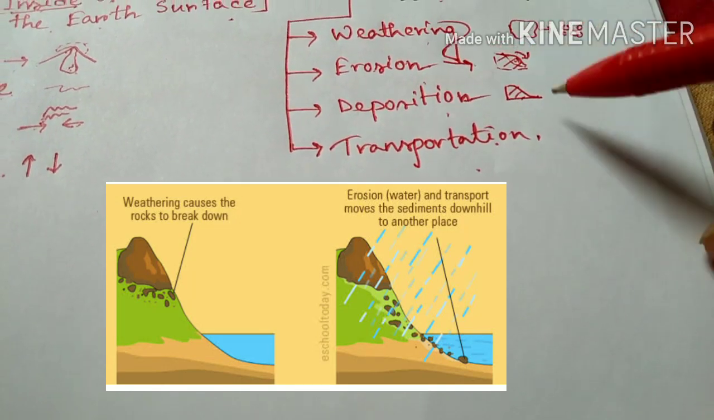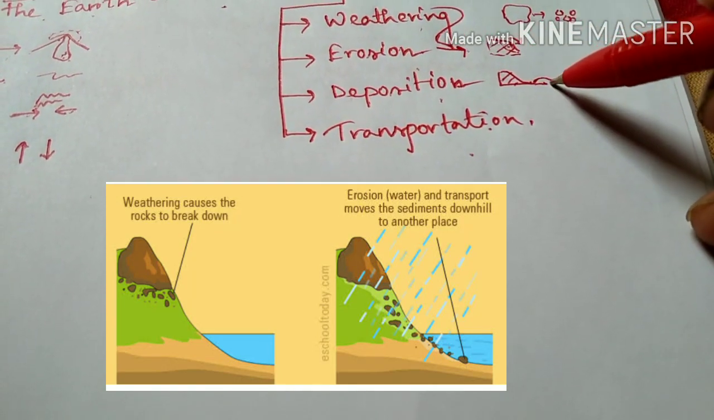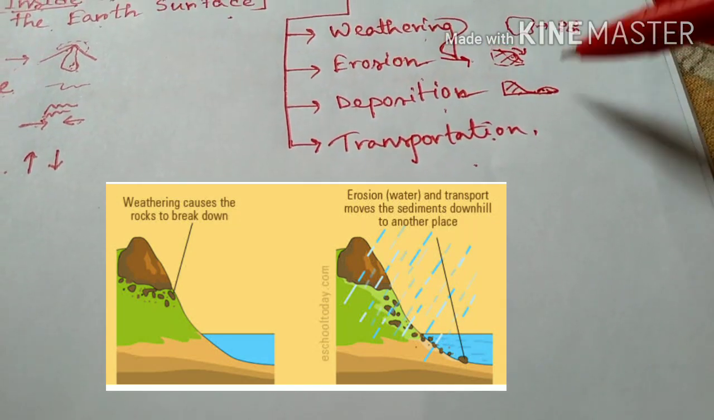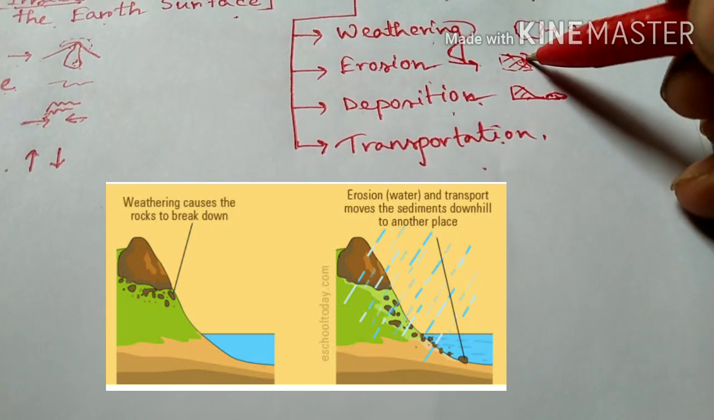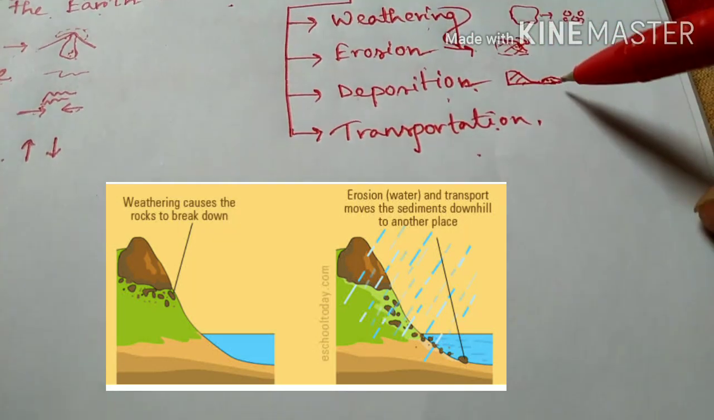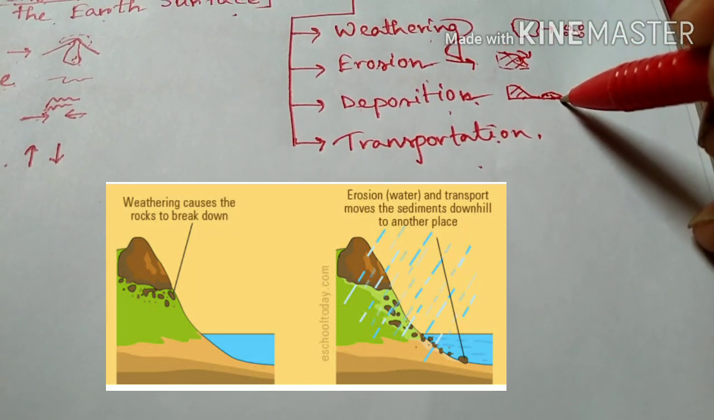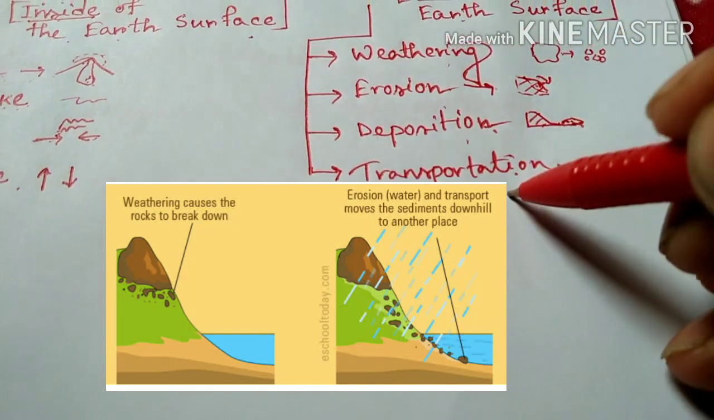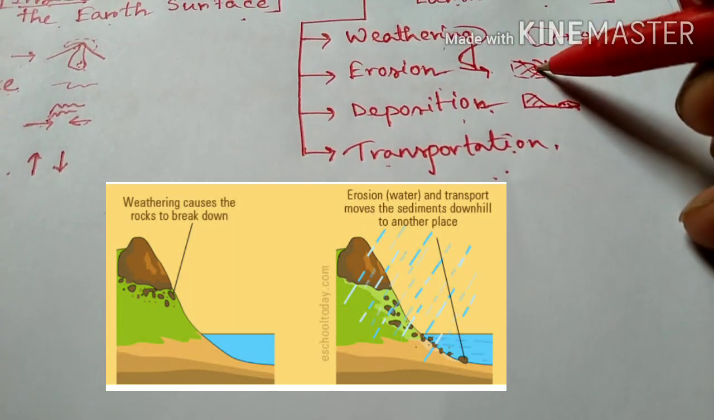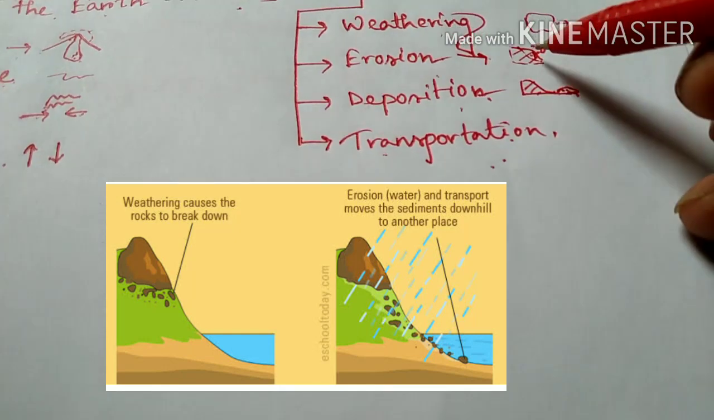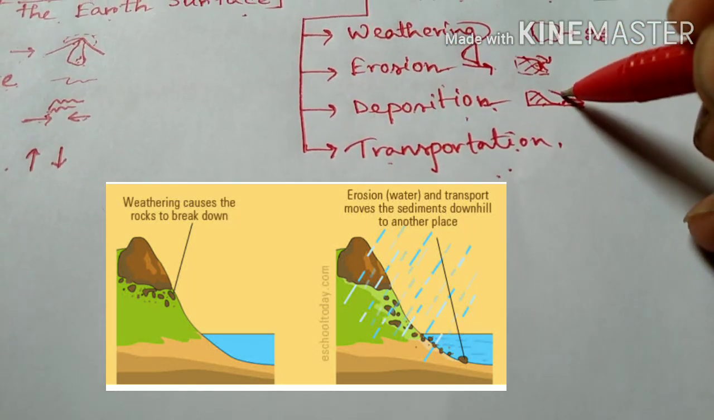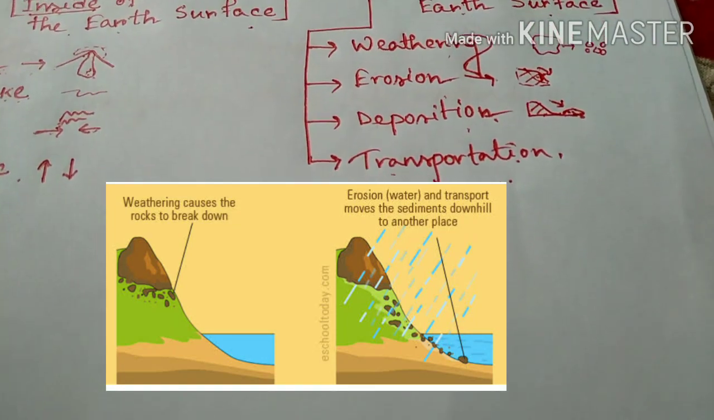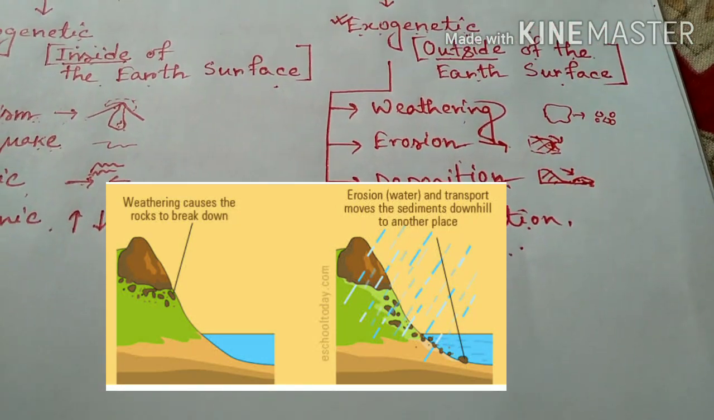this eroded material is deposited into another region. This process is called deposition. So here erosion takes place, here deposition takes place. Now the question, transportation. This eroded material is moved from one region to another region. This process is called transportation.